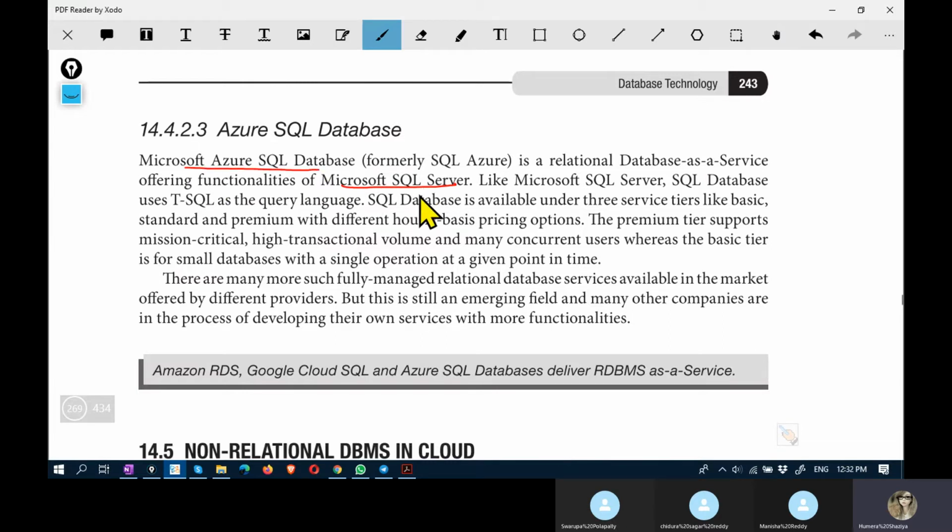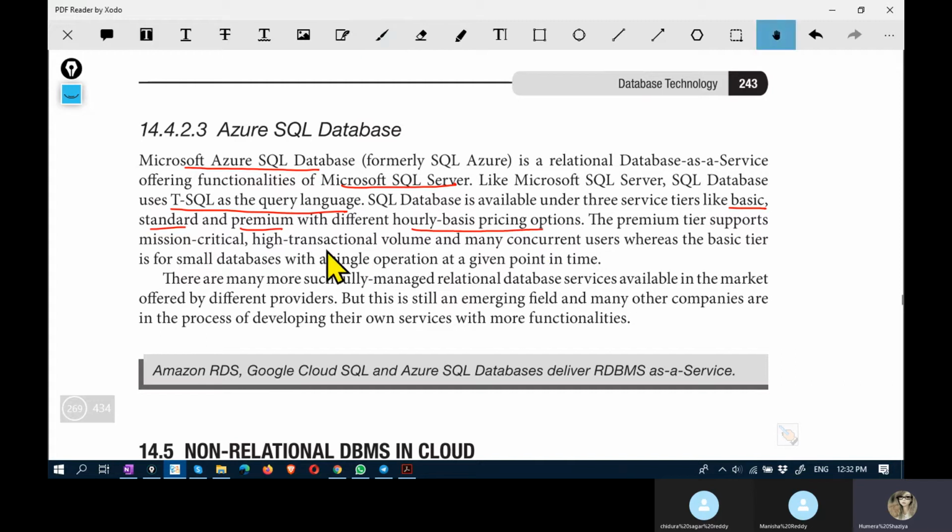Microsoft SQL Server within a cloud is offered as Microsoft Azure SQL database. SQL database uses T-SQL as a query language. T-SQL is a query language used on Microsoft SQL Server. Apparently, that is the language for Azure SQL as well, and it offers three tiers: basic, standard, and premium, with different hourly basis pricing options.